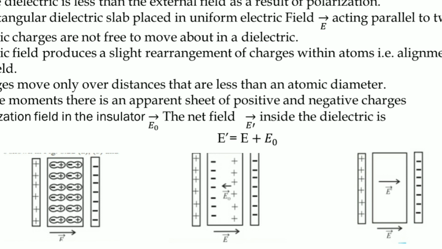Due to application of external field, there will be induced polarization, or you can say electric field generated inside that dielectric which is E0, and the net electric field E dash, which is in the direction of applied electric field, is E dash equal to E minus E0, not plus E0.